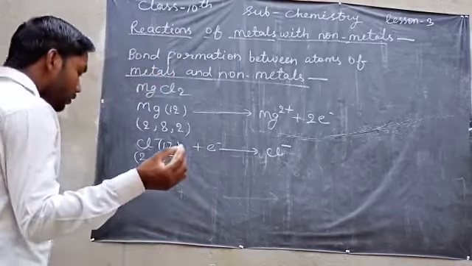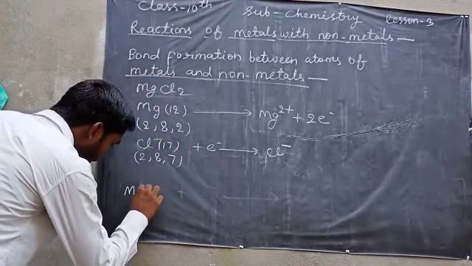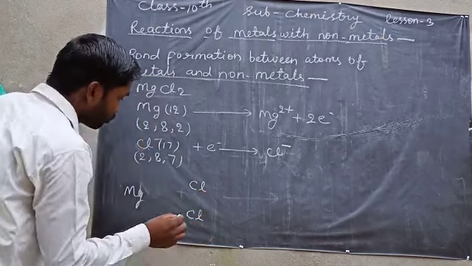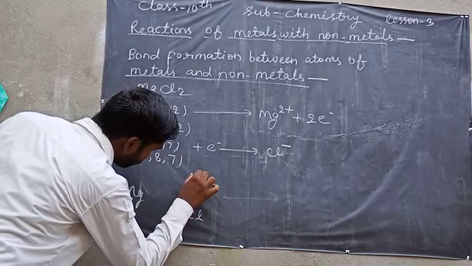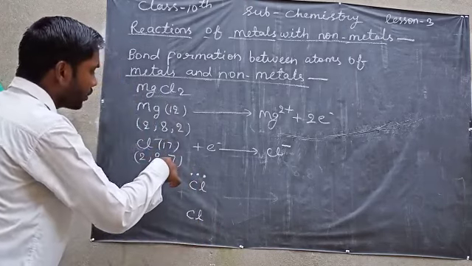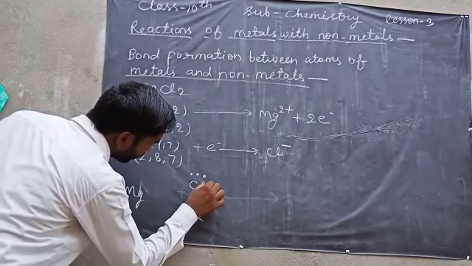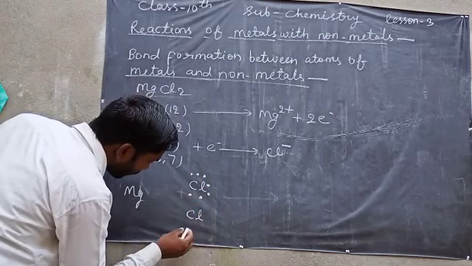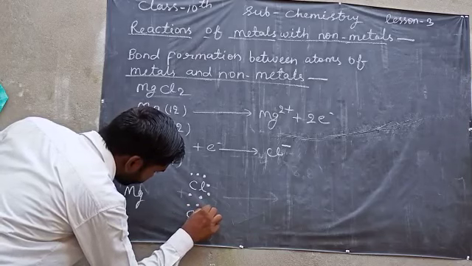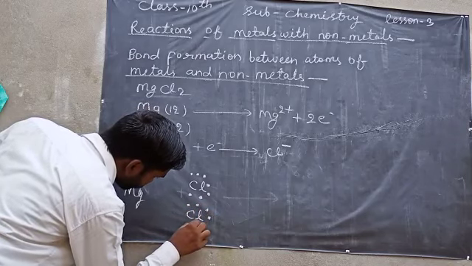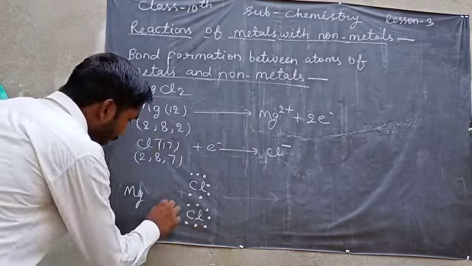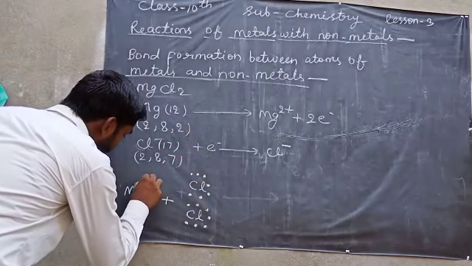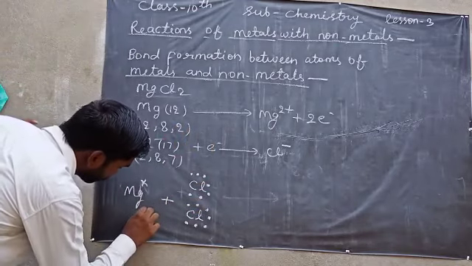This time I will show it by a different method. Magnesium, here 2 chlorine atoms. I will show the electrons of chlorine by dots. As you know, there are 7 electrons in the outer orbit. This chlorine also. And you know magnesium has 2 extra electrons. The electrons of magnesium, I will show by crosses.